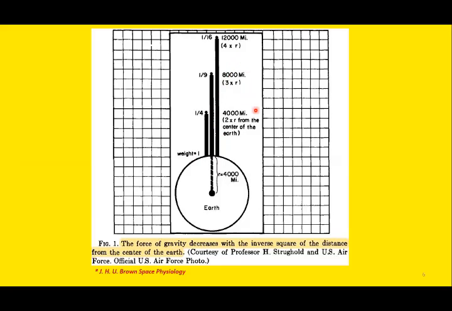So if you remember the formula F = mv²/r, the accelerative force has a direct relationship with the mass of the object. It has a direct relationship with the velocity or the speed, but there is an inverse relationship with the radius. So remember the formula mv square divided by r.